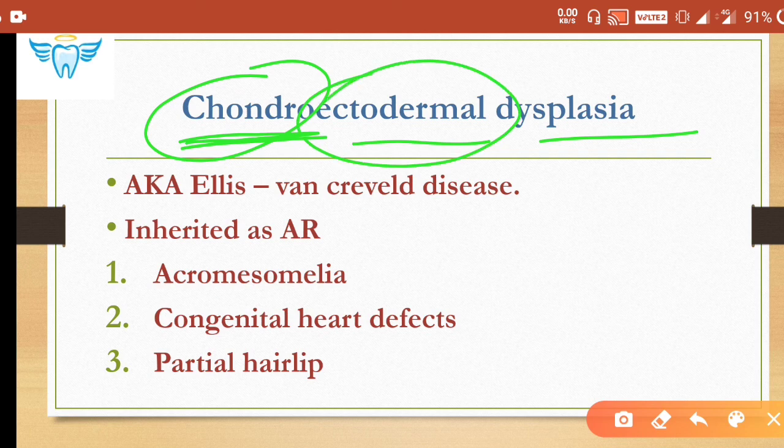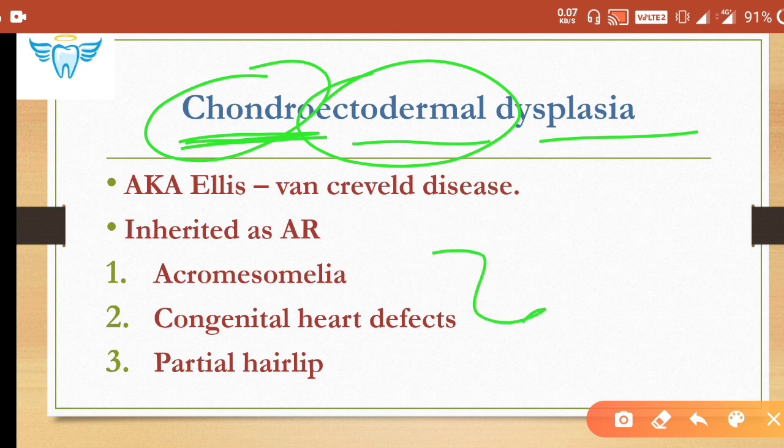So yes. The child which receives the abnormal gene from each parent, and the defect results in a problem that occurs when the cartilage converts to bone while growing, okay? So basically the defect occurs during the growth of the child, okay, when the cartilage is getting converted into bone.